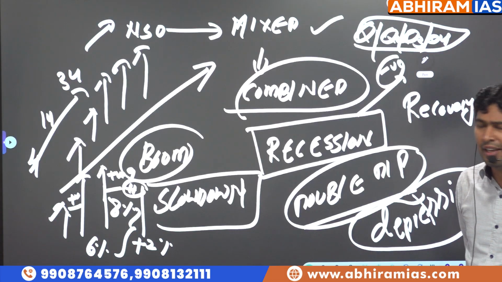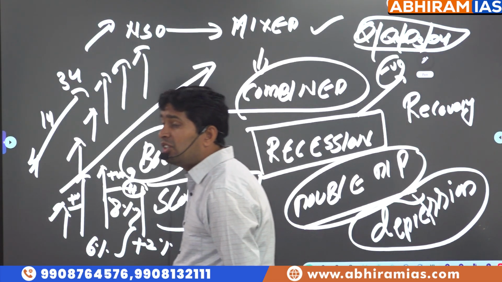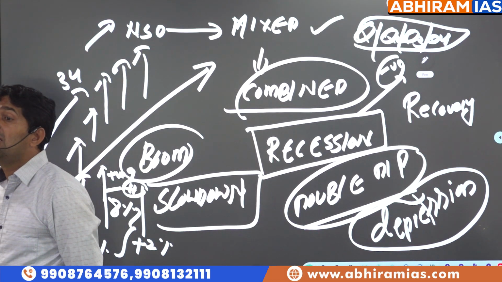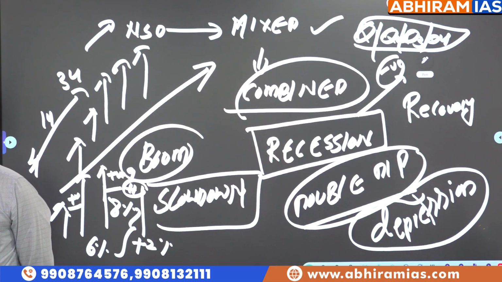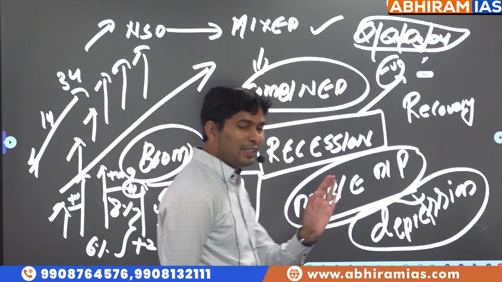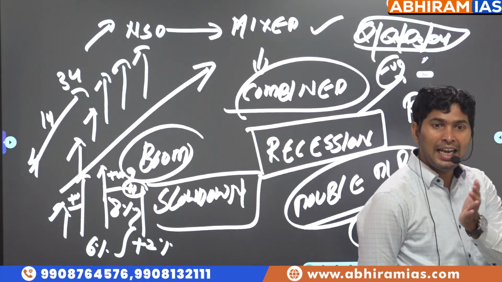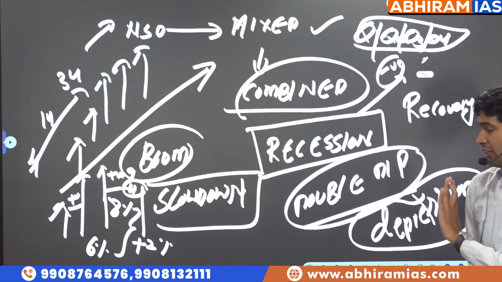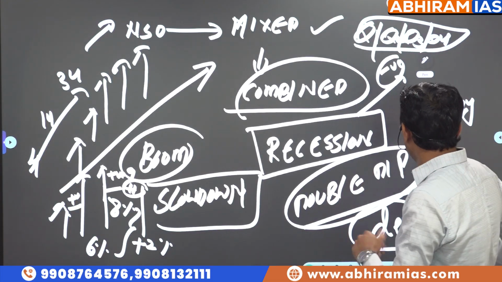And a very direct question came. Economic growth is generally coupled with inflation. Meaning if the economy is booming, the economy is growing, what happens to the income of the people? What happens to purchasing capacity? What happens to demand for goods and services? What happens to prices? So generally economic growth is coupled with inflation. So, a previous year question based on business cycles.